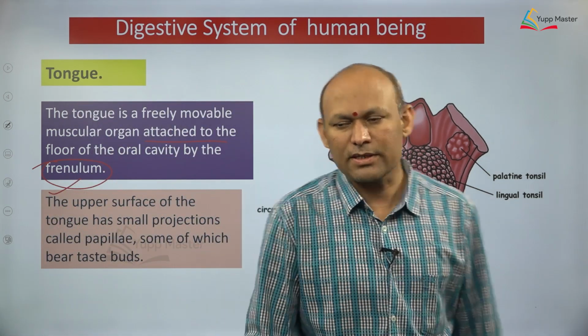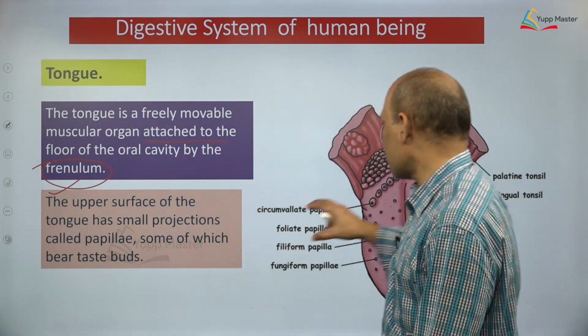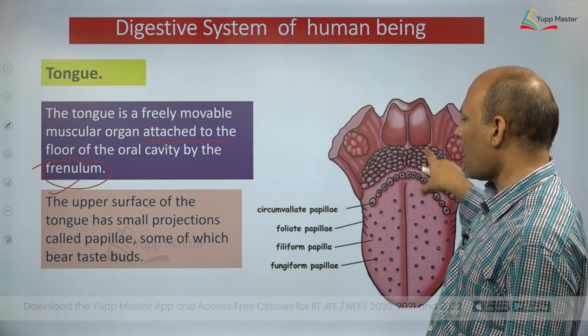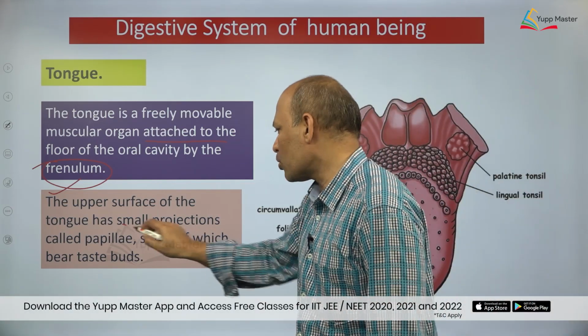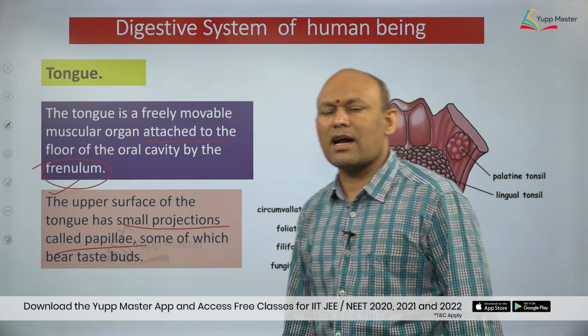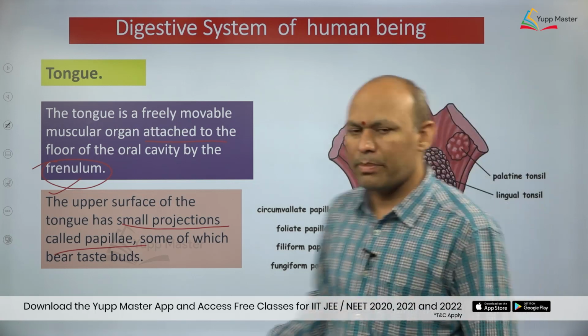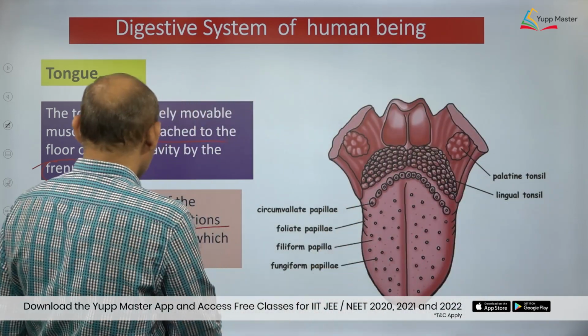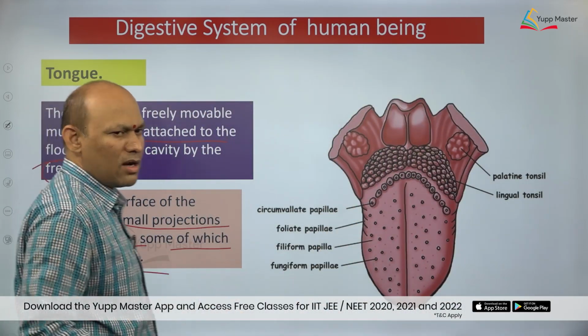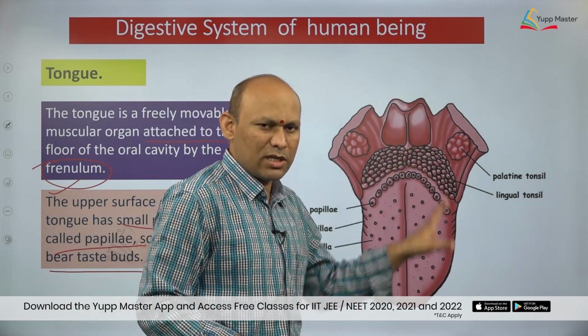And let us see some other important aspects. Upper surface, are you able to see? This is the upper surface of the tongue. The upper surface of the tongue has small projections, and those projections are called papillae, dear students. Tongue papillae, you can see. Are you able to see the papillae I have shown? Right.